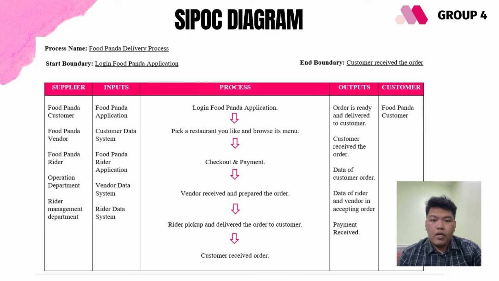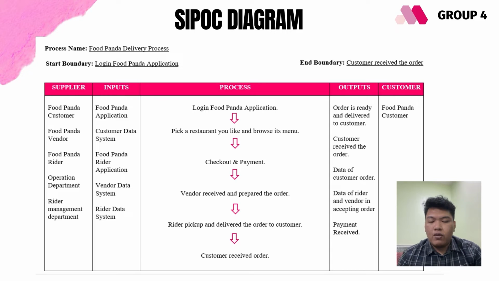First of all, SBSD diagram is a tool that is being used on every project, and it is one of the process mappings that need to be done in order to construct the team charter for the project that has been proposed. This SBSD diagram helps scope the project and aids in the team selection that will include the details of the team charter. To develop the SBSD diagram, it is needed to identify the processes that want to be focused in this project. In this assignment, the delays of delivery time will be chosen to continue in the next step. SBSD stands for supplier, inputs, process, outputs, and customer.